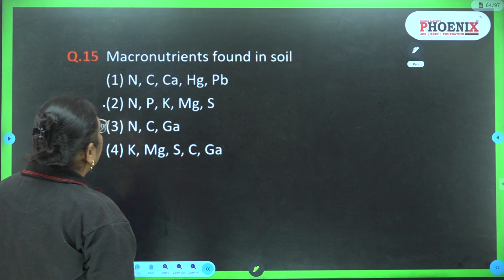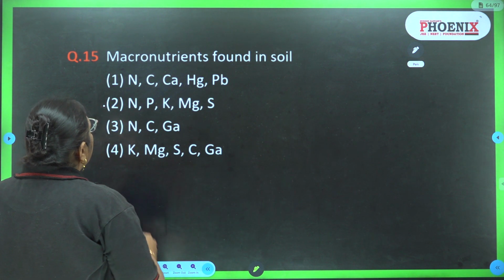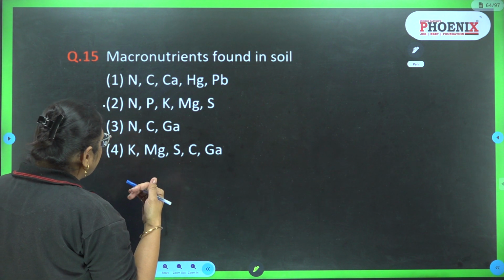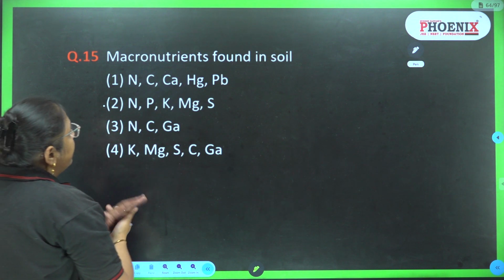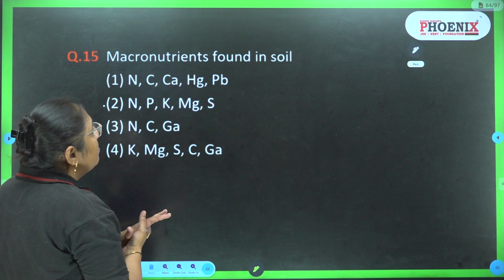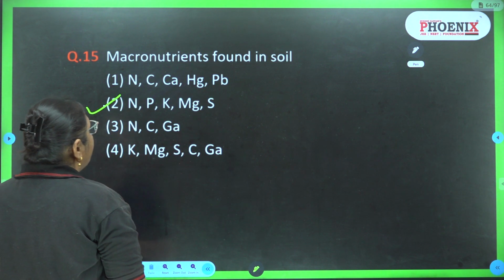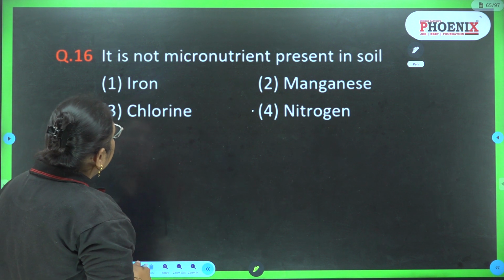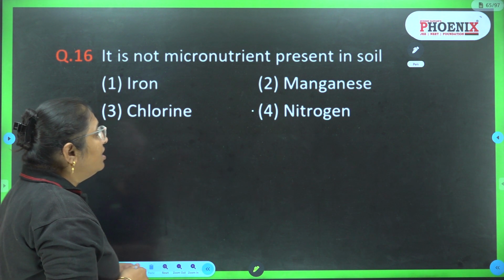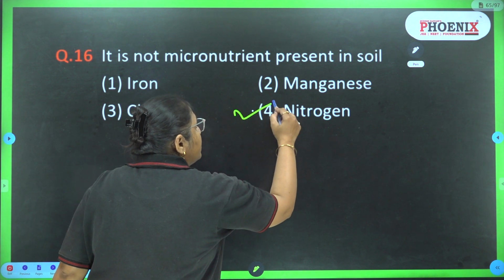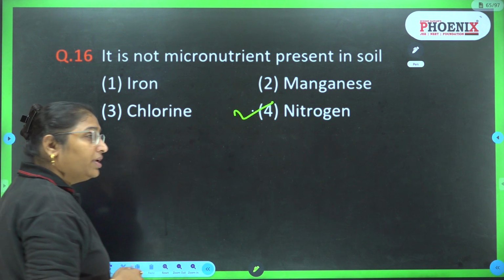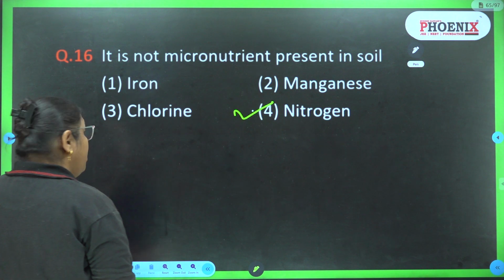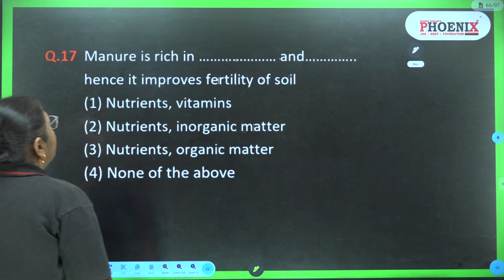Question number 15, macronutrient found in the soil. So here the first nitrogen, carbon, calcium, mercury, lead. Second, nitrogen, potassium, phosphorus, magnesium and sulfur. So the correct answer is second. Question number 16, it is not a micronutrient present in the soil. We know the nitrogen is the example of macronutrient. So the correct answer is fourth. It is not the micronutrient. It is the macronutrient.